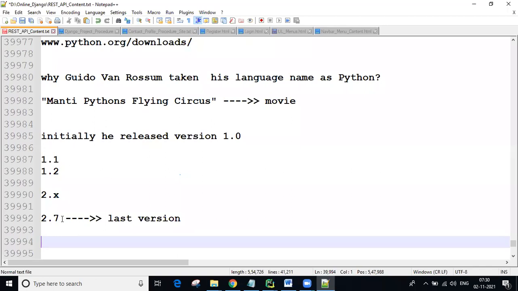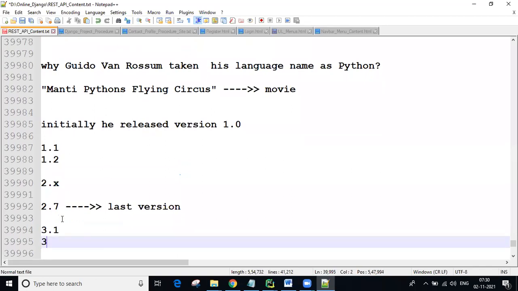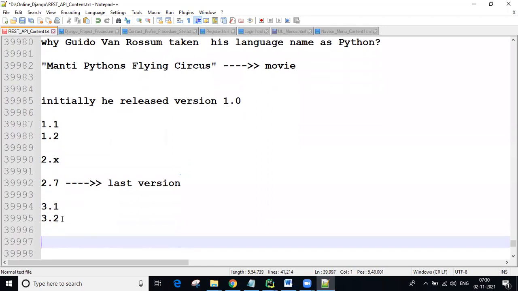Later, the 3 series started directly: 3.1, 3.2, 3.3, like that. Now the latest version is 3.10 or so. The subversion is not a matter, so simply, the 3.10 version is there.